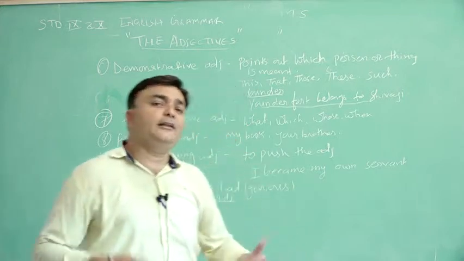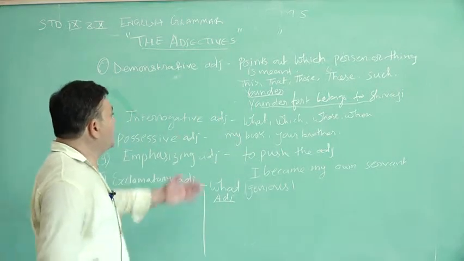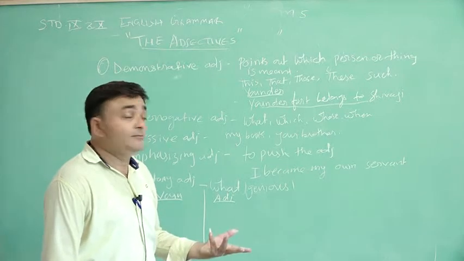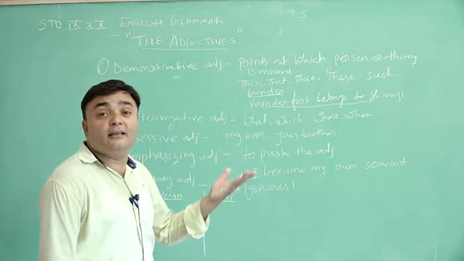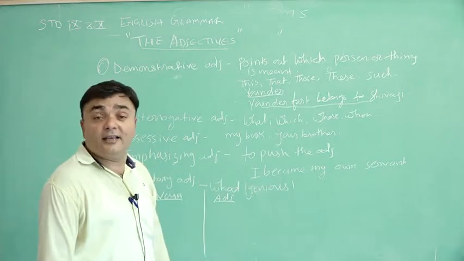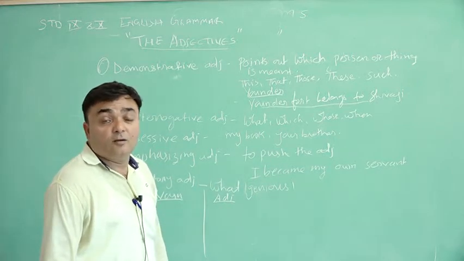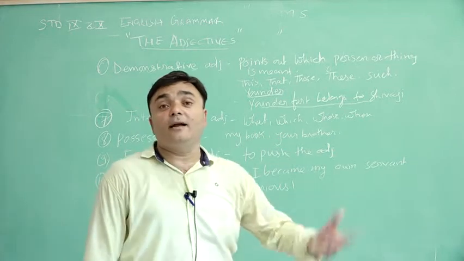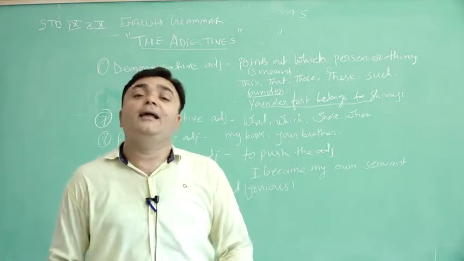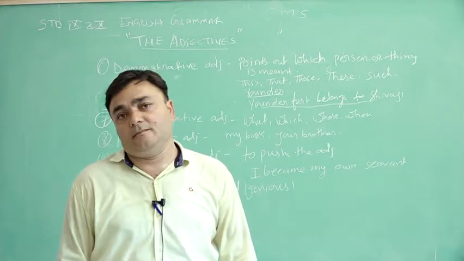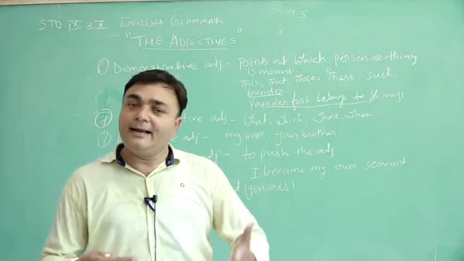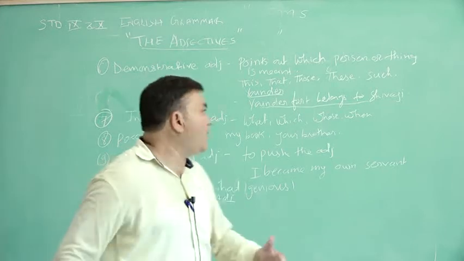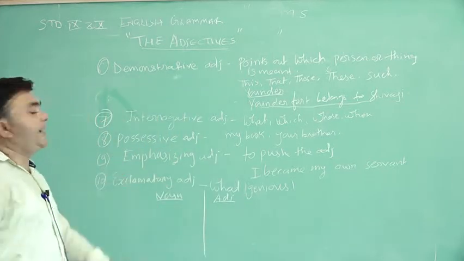So interrogative adjective. What is there? Which book? Which place? Whose pen is this? Whose mobile is this? When you went. So interrogative adjectives are there. Got an idea with this thing? Till now we had done 7. Now we will go to the 8th one.